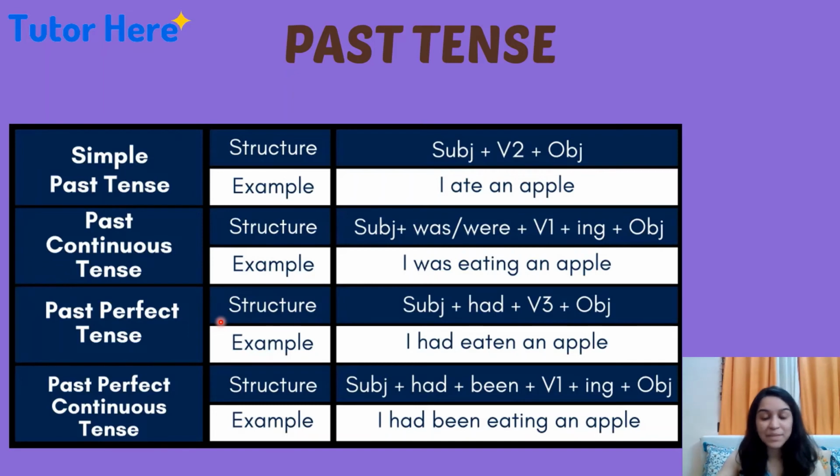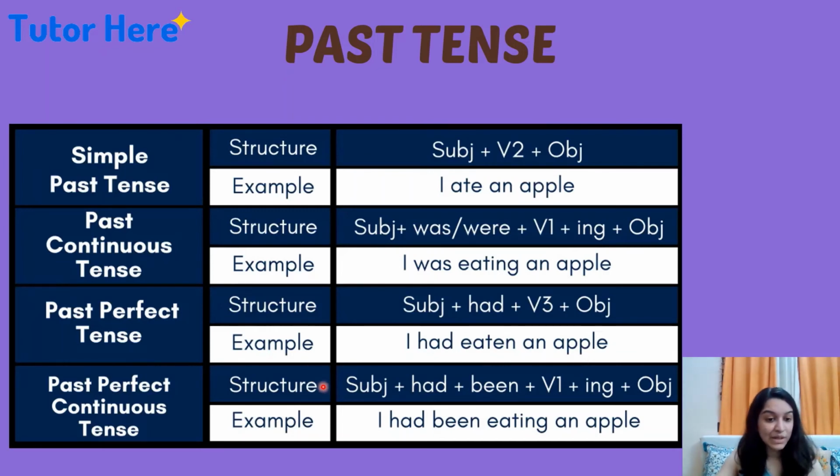Then we have past perfect tense. The structure is subject plus had plus verb plus object. In present perfect tense, the structure was subject plus has or have plus verb plus object. So in past tense, remember the helping verb will always be had. I had eaten an apple.